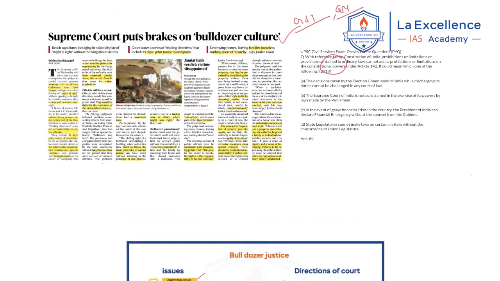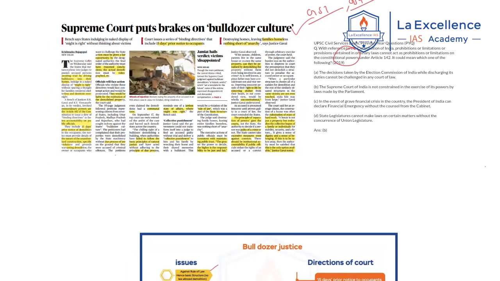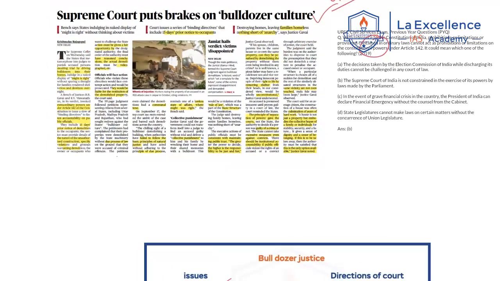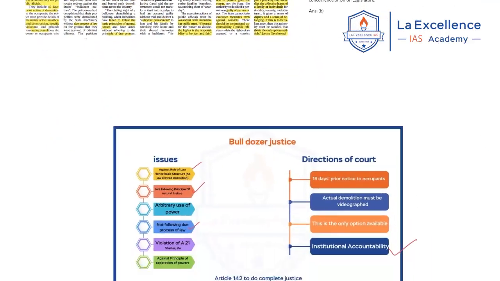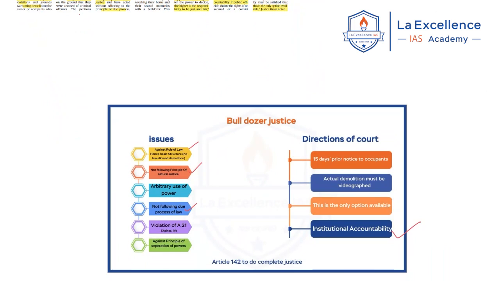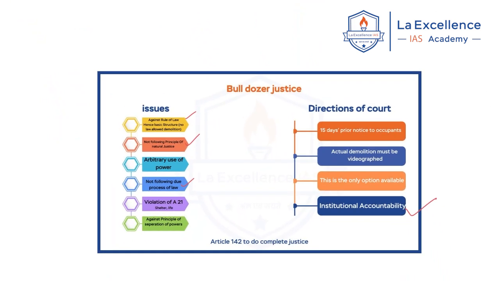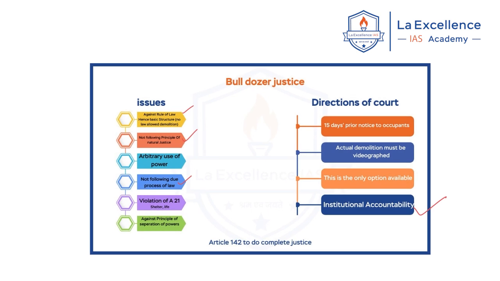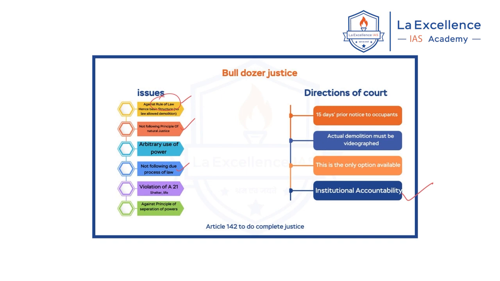Now, coming to the news article today. In the context of bulldozer culture, the Supreme Court issued certain directions to the executive and legislature, and before that, it highlighted certain issues about bulldozer culture. Bulldozer justice, this demolition of houses, is against the rule of law as per the Supreme Court. Why? There is no law that allows the government to completely demolish houses in one night. On what law basis are you demolishing the houses? The court questioned the executive. Rule of law is part of the basic structure of the constitution, hence this is against the basic structure also. That is what the court is saying.